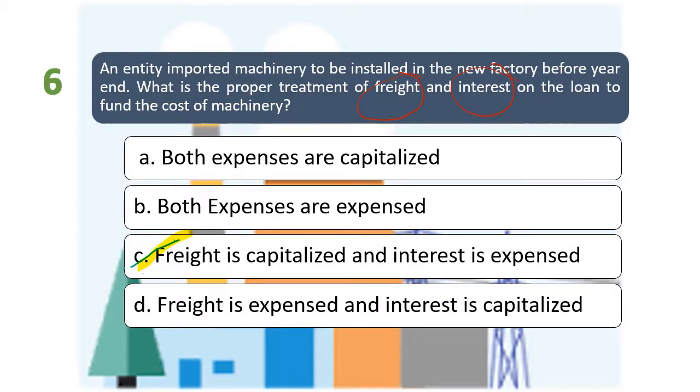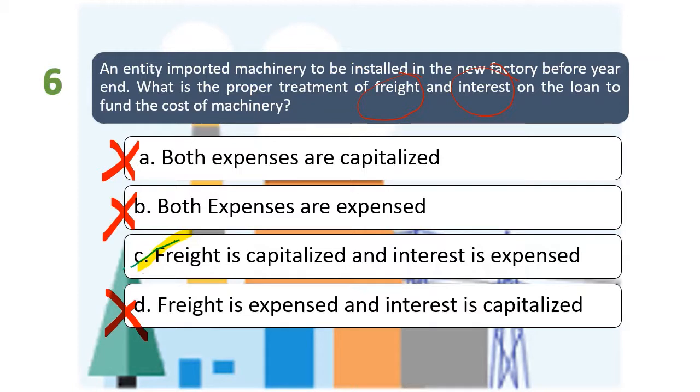So letter A is wrong kasi nga si freight ay kakapitalize natin, at si interest ay i-expense. So pare-pareho lang naman po yan, so hindi po nila na-meet yung requirement. So letter A is wrong, B is also wrong, at the same time is yung letter D.